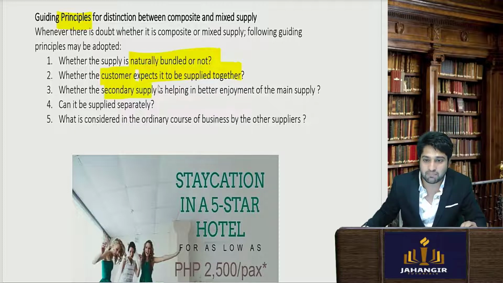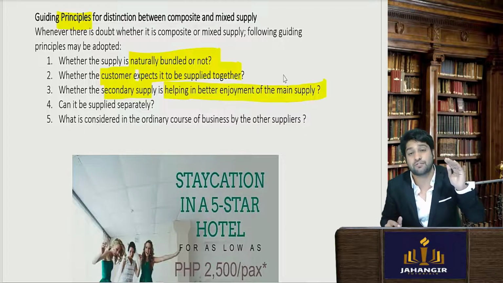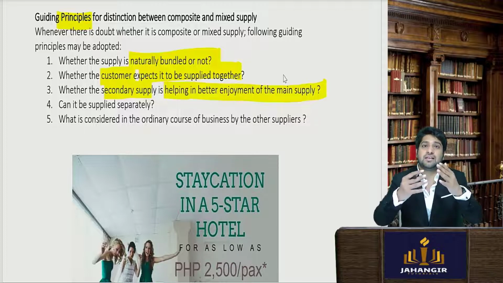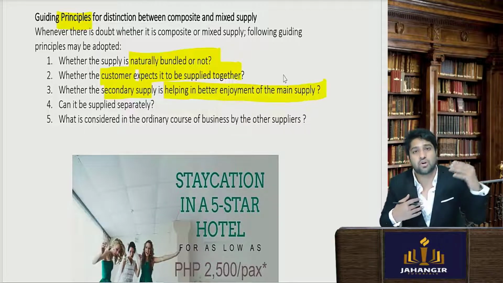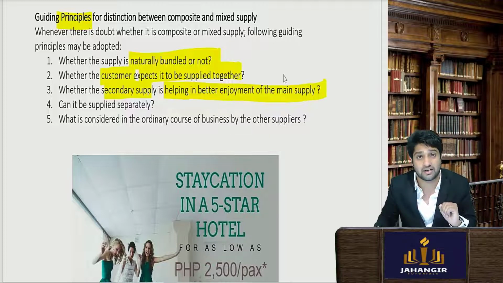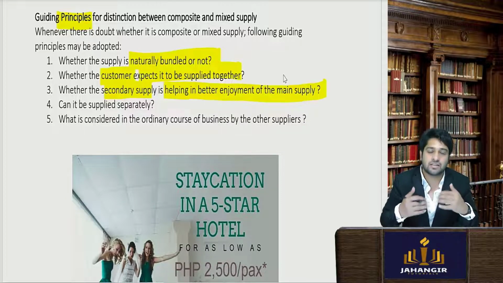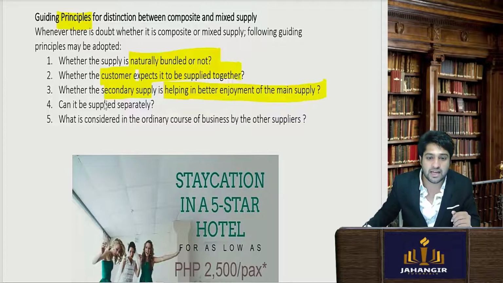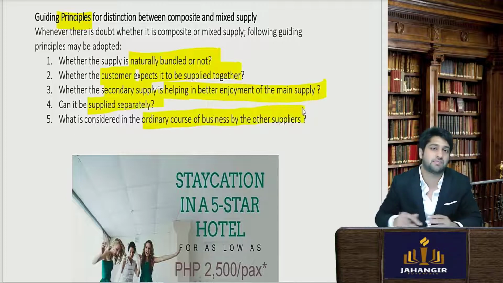Then whether the secondary supply is helping the better enjoyment of the principal supply. So let's say with an air ticket, we know that the principal supply is transportation, but if there is a long flight, let's say from here to the USA, a 16-hour flight, giving the passenger a meal is the normal course. Next, whether they can be supplied together is one of the aspects to determine, and whether it is normally done by other suppliers or not.